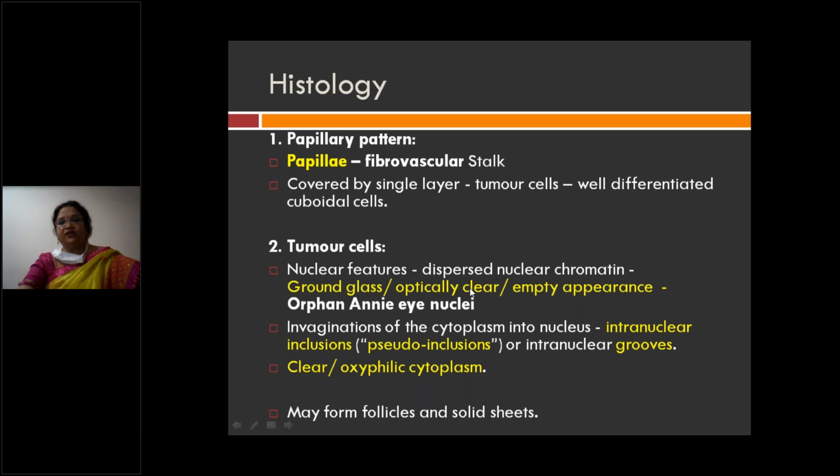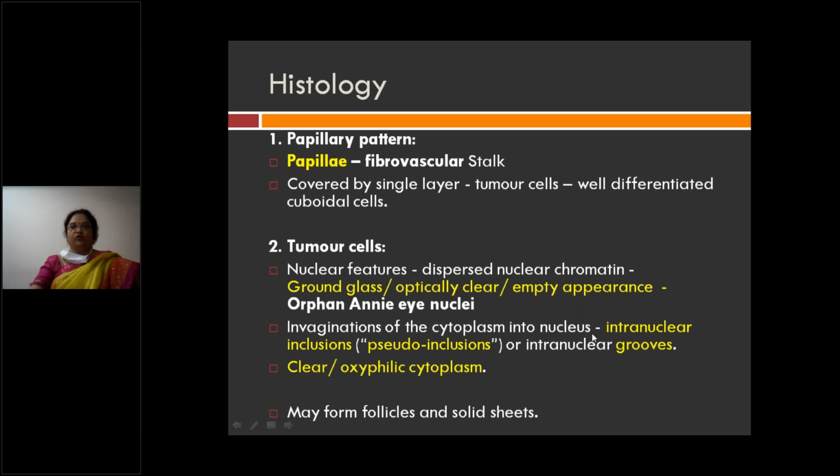Now, how do you see the tumor cells? Tumor cells with the nucleus that is optically clear, or ground glass appearing, or empty appearing nucleus. That is nothing but Orphan Annie eye nucleus. So ground glass or optically clear nucleus, and within the nucleus you have invagination of the cytoplasm. Invagination of cytoplasm into the nucleus is nothing but intranuclear inclusions or pseudo inclusions.